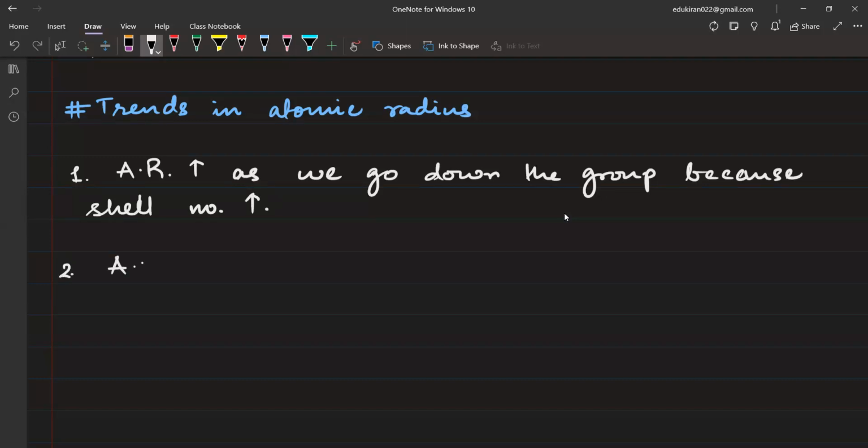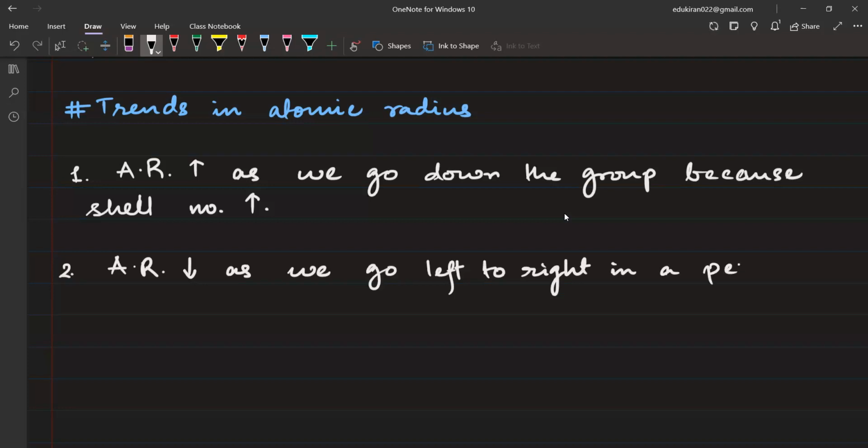Secondly, atomic radius decreases as we go left to right in a period, because first of all, if you go along a period, what is going to happen? The Z effective increases.